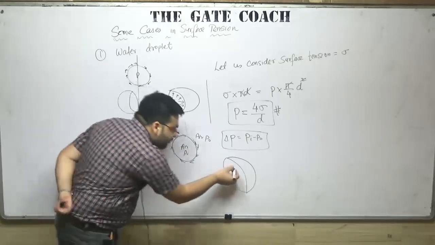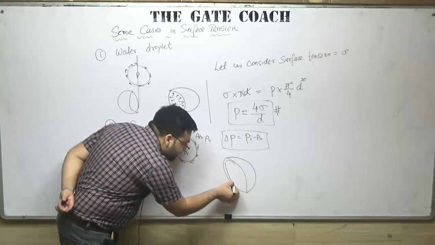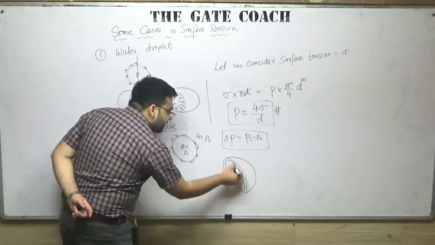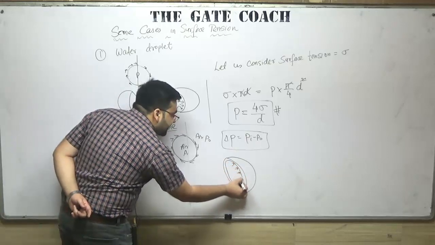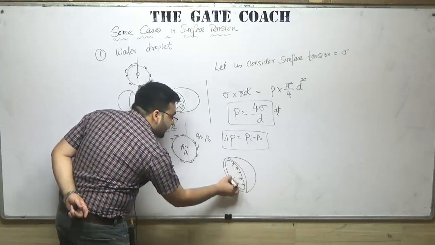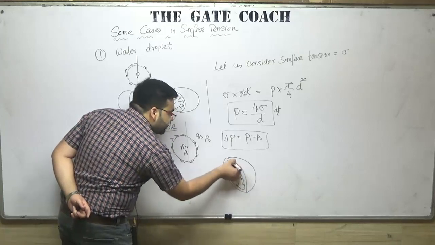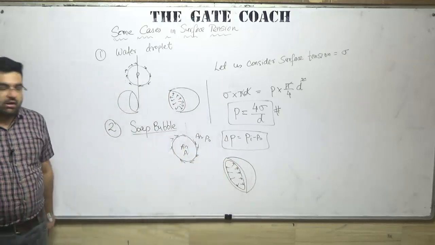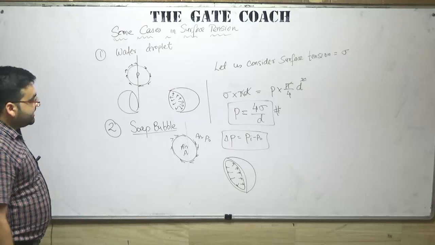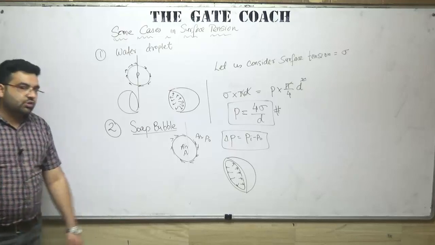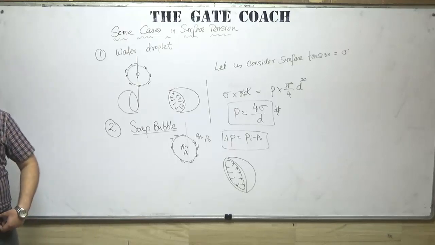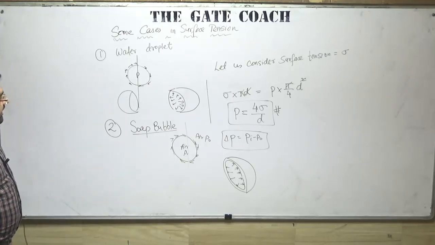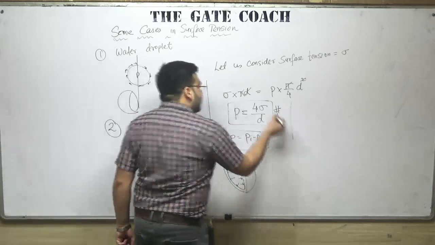Inside pressure is acting, trying to burst this bubble, and surface tension is acting on the surface, trying to stabilize this bubble. Clear?